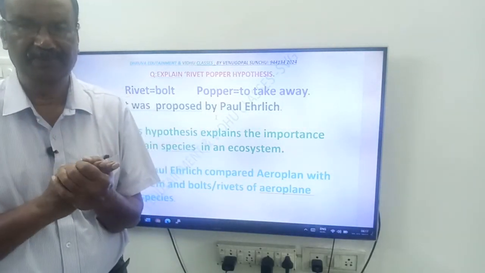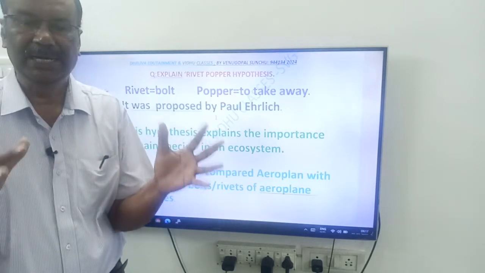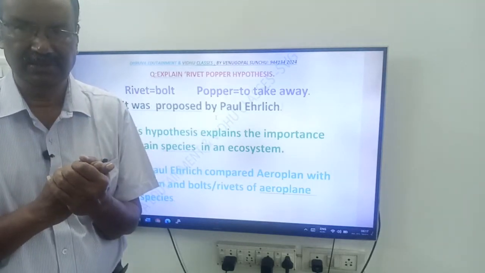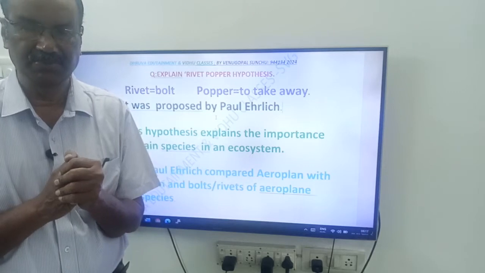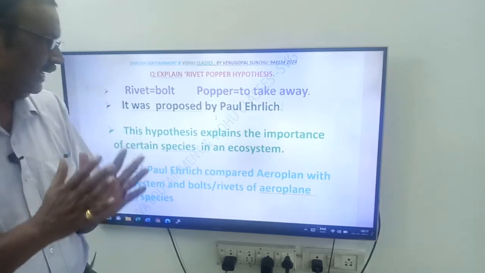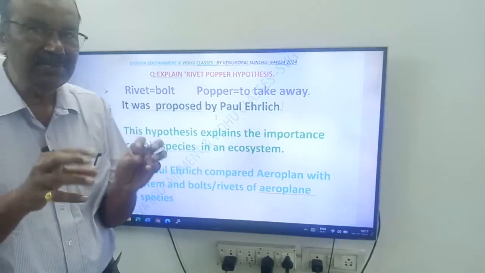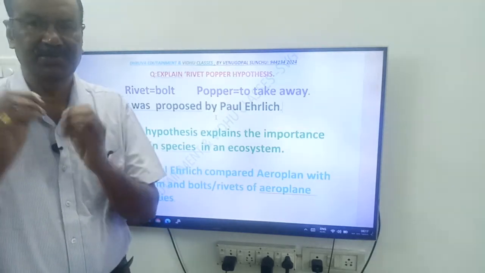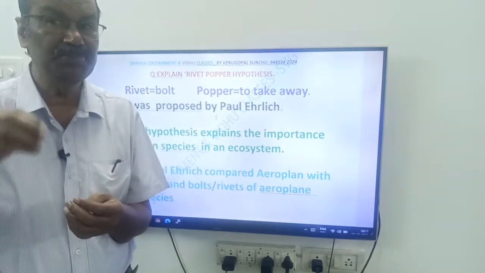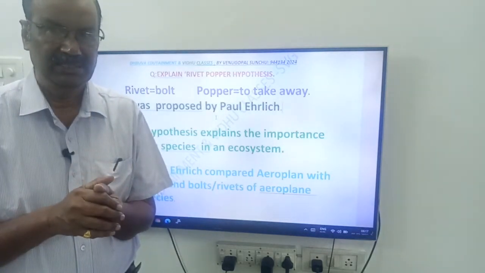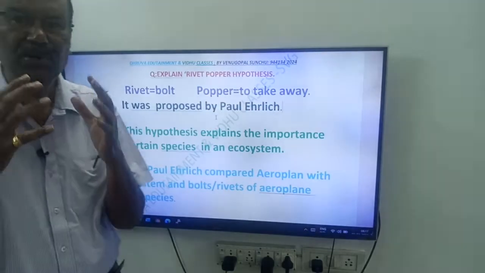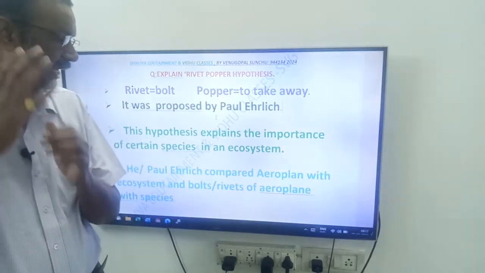You know, friends, communities and environment together make an ecosystem. It is a unit of ecology. So this rivet-popper hypothesis explains the importance of certain species in an ecosystem. An ecosystem has so many species, but some of them have more importance.